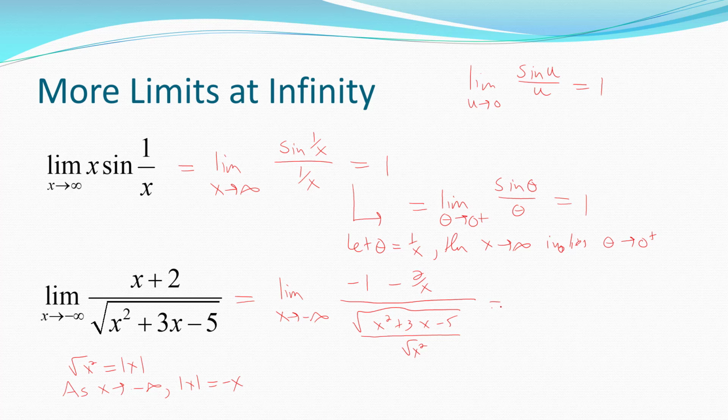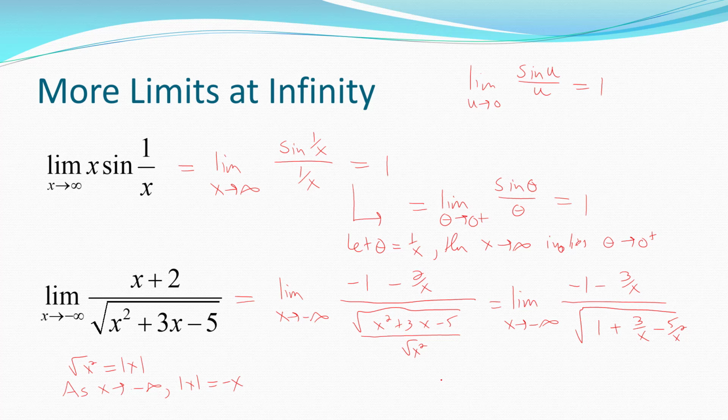I do that because since they both have square roots, you can use a single square root and just divide the radicands. That gives you negative 1 minus 3 over x, you get a single square root. And now I just take everything in the square roots, x squared plus 3x minus 5, and I divide each of those by x squared. That would then give you 1 plus 3 over x minus 5 over x squared.